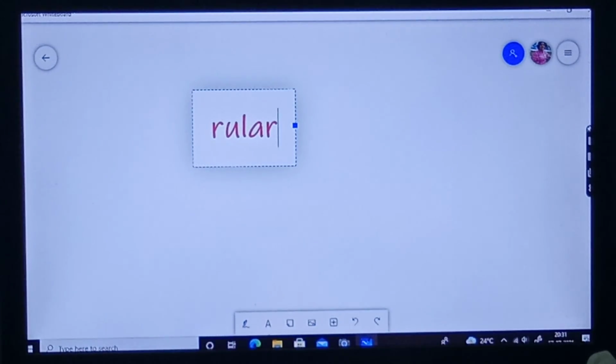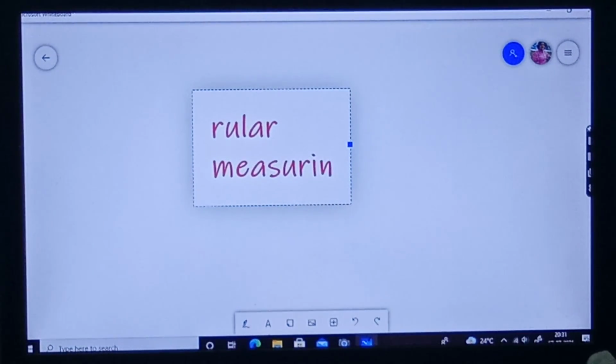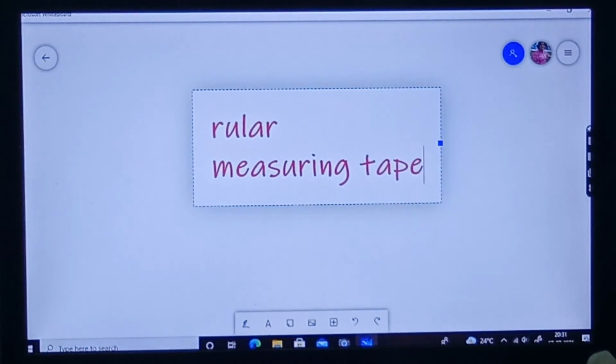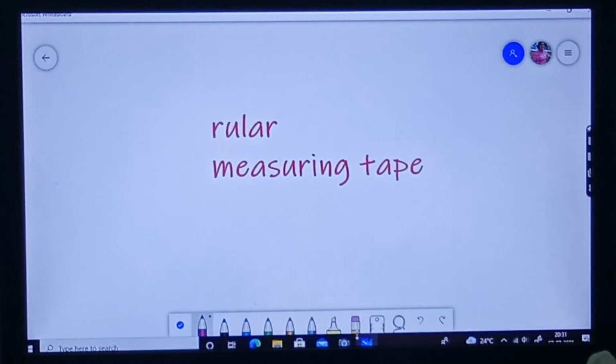And the other one is the measuring tape. And now I will show you the scale. Okay, a ruler, not a scale.